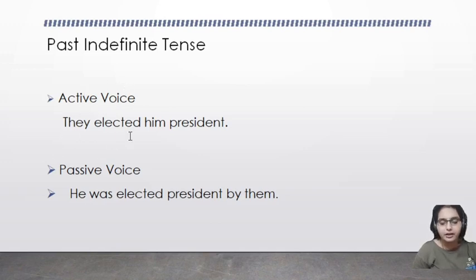Active voice: they elected him president. They is the subject, elected is the verb, him is the object. So him will become the subject here. He was elected president by them.